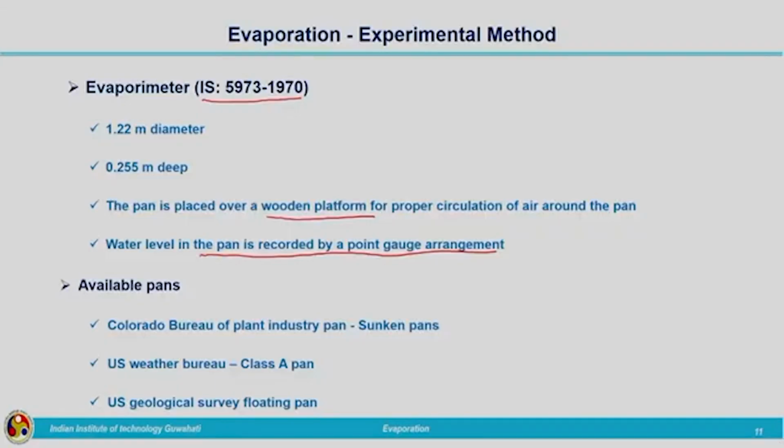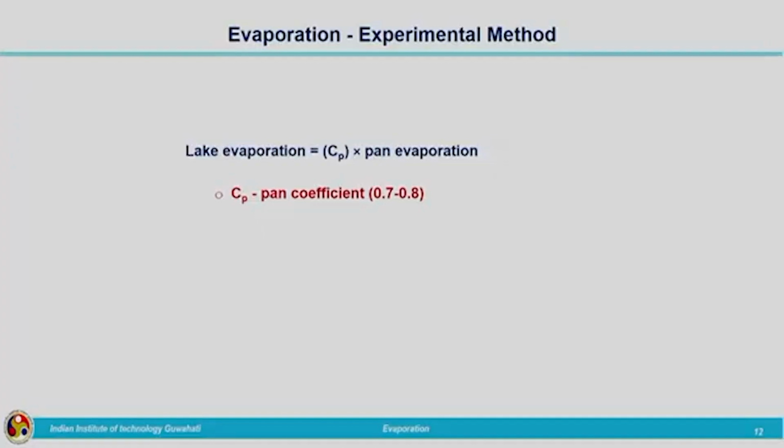How can we calculate the lake evaporation? We have got the value from the evaporimeter or evaporation pan: how much reduction has taken place in the water level. Once we get that, we can calculate the corresponding evaporation from the water body. So, lake evaporation can be calculated by using the formula Cp multiplied by pan evaporation.